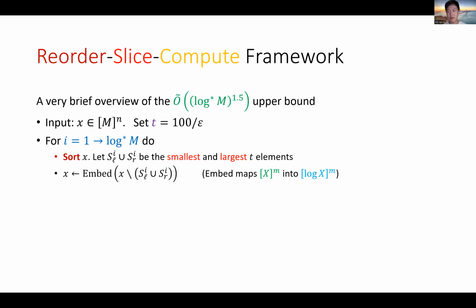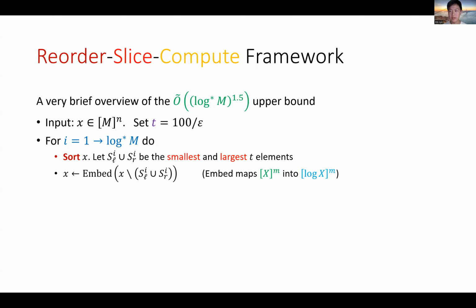But for the purpose of this talk, we don't need to understand exactly what it does. All that is important here is that it shrinks the size of a domain from X to the logarithm of X. Since each time you can shrink the size of the domain by taking a logarithm, after log star m rounds of iteration, you are left with a domain of constant size.